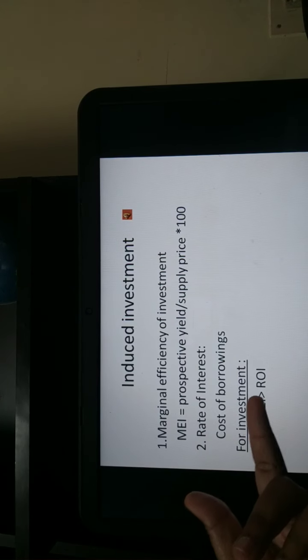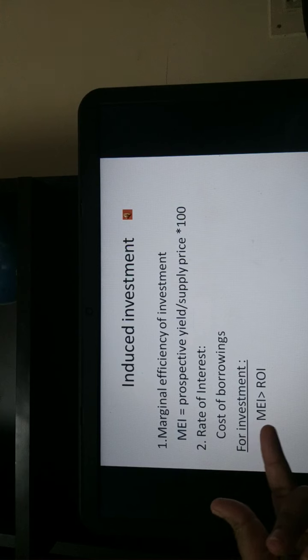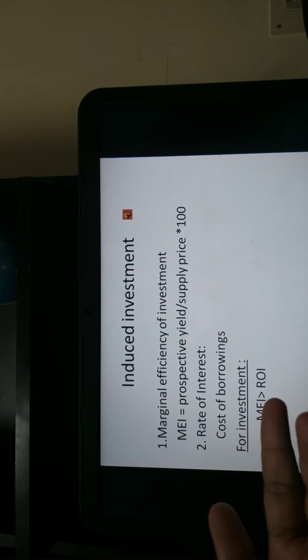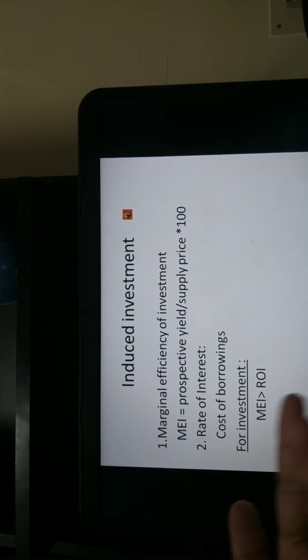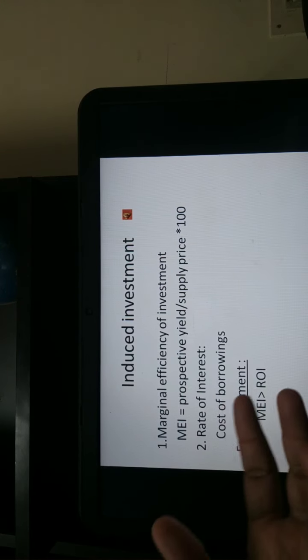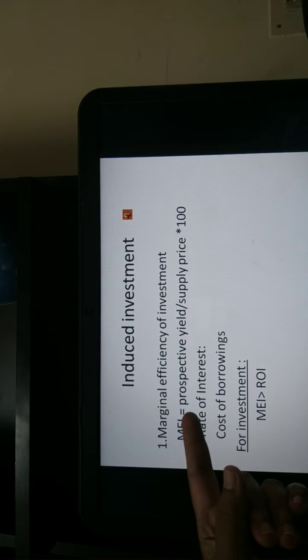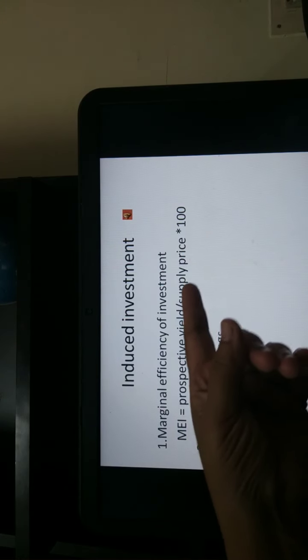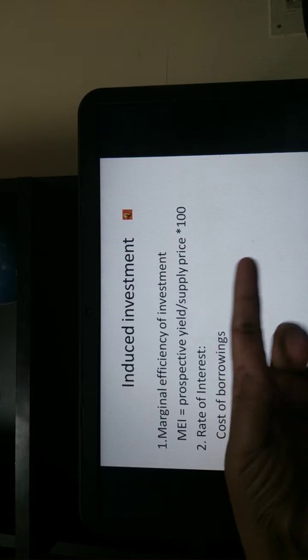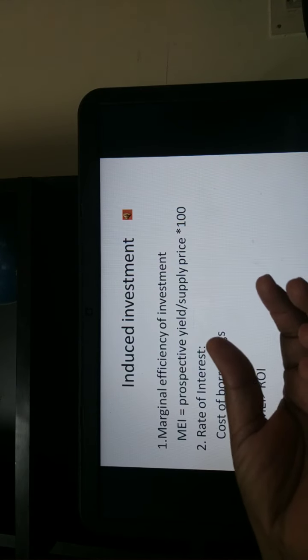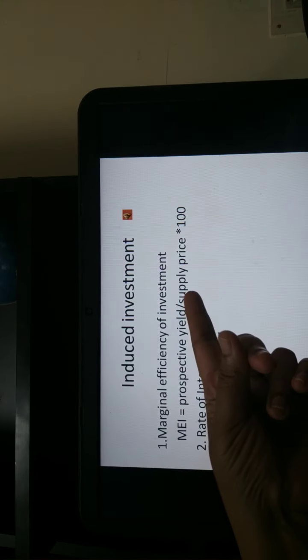So what is the supply price and what is this prospective yield? If an entrepreneur is going to undertake an investment, the expected return from the investment is what is the prospective yield. Supply price is nothing but the market price of the asset.